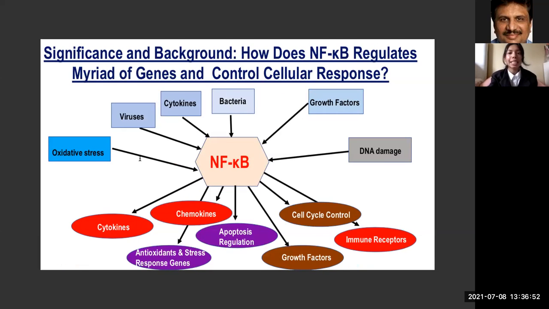Significance and background. How does NF-kappa B regulate a myriad of genes and control cellular response? The transcriptional activation of NF-kappa B is triggered by microbial infections, necrotic cellular agents, genotoxic and oxidative stress, and pro-inflammatory cytokines. Subsequently, the NF-kappa B directed biological functions culminate by inhibiting apoptosis, promoting cell proliferation, and stimulating angiogenesis and metastasis, given that NF-kappa B controls many target genes. The mechanistic knowledge of the molecular linkage between inflammation and cancers remains incomplete.